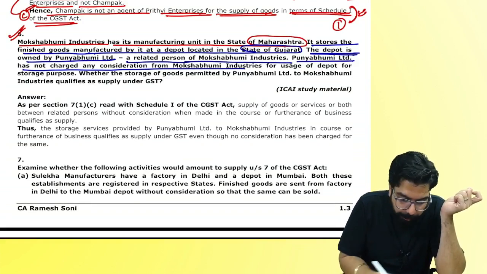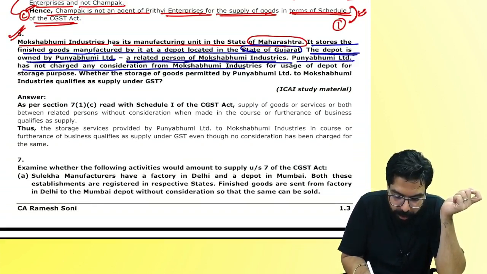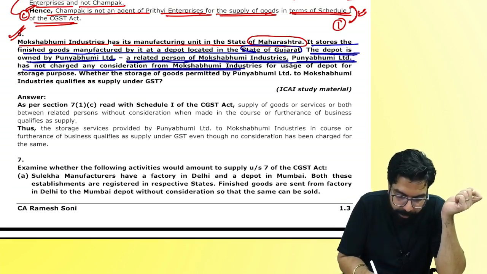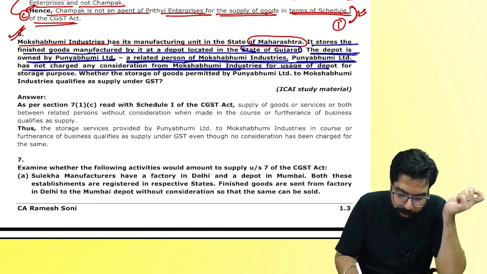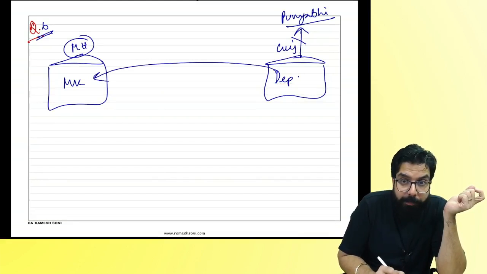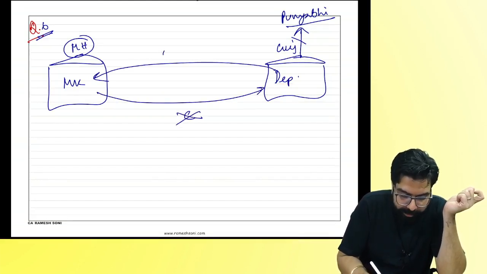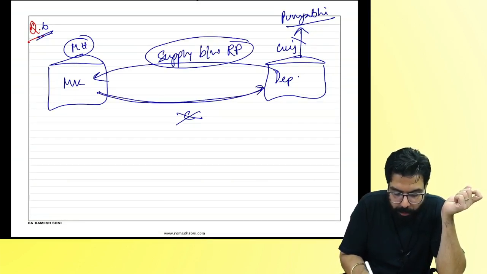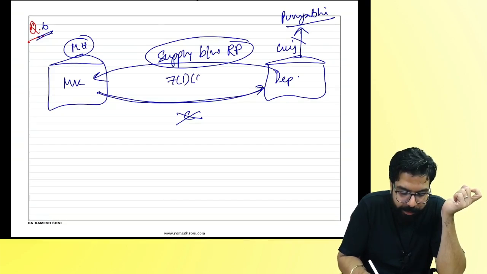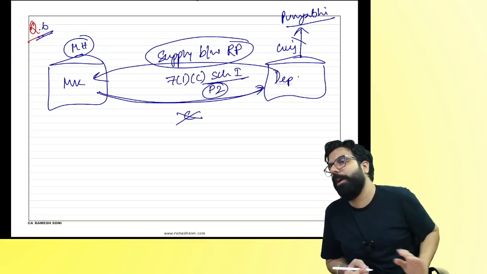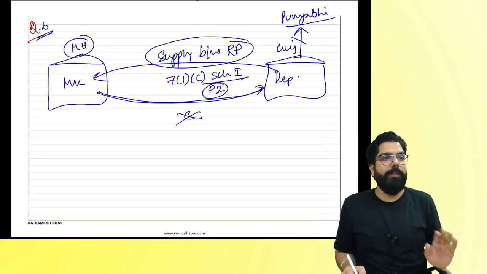Next. The depot is owned by Punya Bhumi, a related person of Moksha Bhumi. Punya Bhumi has not charged any consideration from Moksha Bhumi Industries for use of the depot for storage purpose. He has given the depot to him and consideration is not there. It is a supply between related persons without consideration also. Section 7(1)(c), Schedule 1, paragraph number 2: supply between related persons without consideration will also be considered as supply. Sure, everyone? Everyone got it?